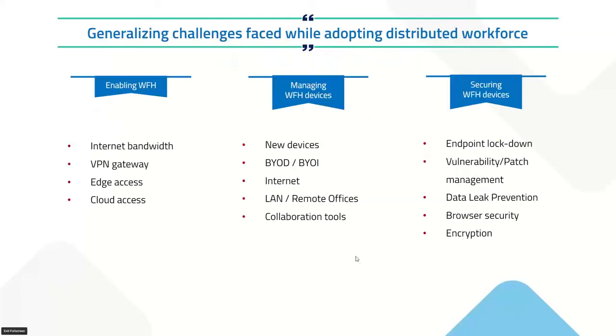So, in order to generalize the challenges that we faced with this COVID-19 situation, there were troubles in enabling management for a distributed workforce. Things like internet bandwidth were a very big issue. Providing VPN access, or you must push all your applications to the edge. If you have an on-prem application, you should put it behind edge access, or completely move to cloud, and things like that.